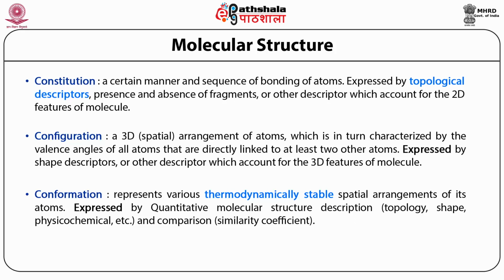However, their physico-chemical properties may not be different. Also, one can compare these conformations between two different molecules by similarity coefficients. We will be discussing that later.